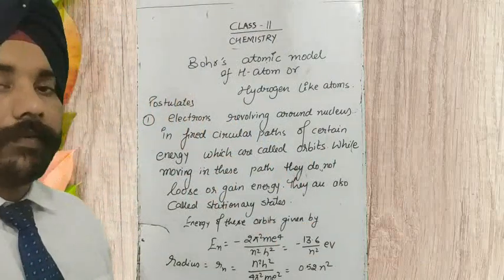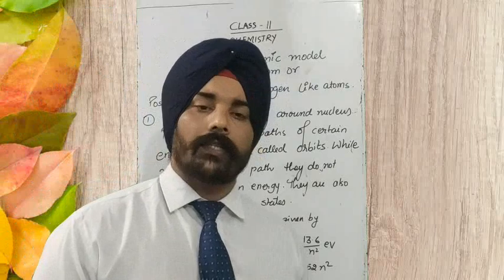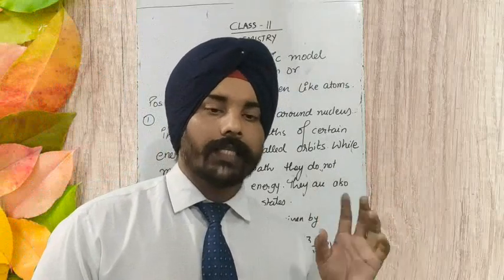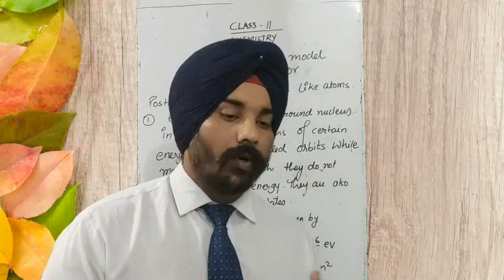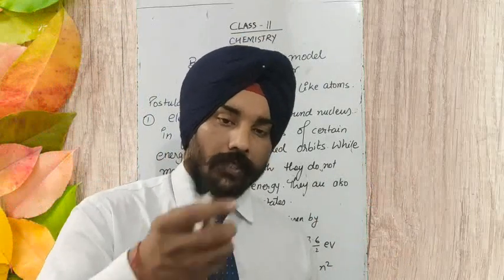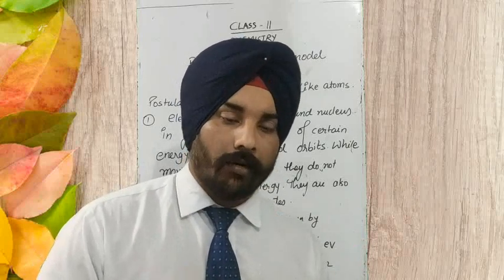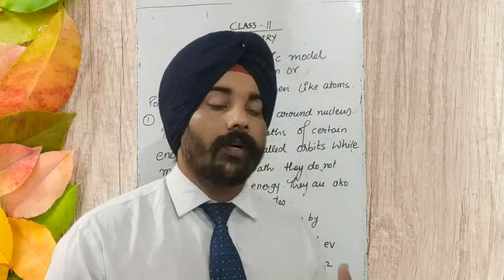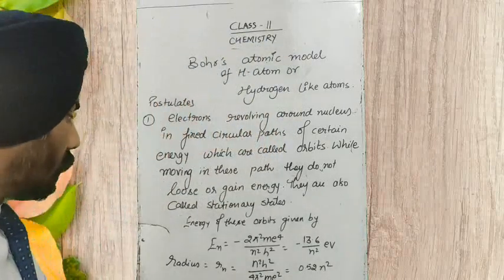As I told you, Neil Bohr was the first who studied this hydrogen atom quantitatively. He was able to tell us what will be the energy of these shells and what is the radius of these stationary orbits. So he gave a quantitative idea about these things, and he gave a formula to us.